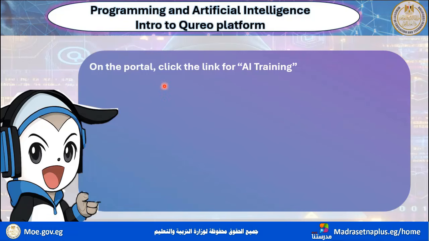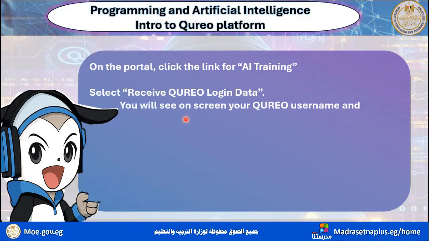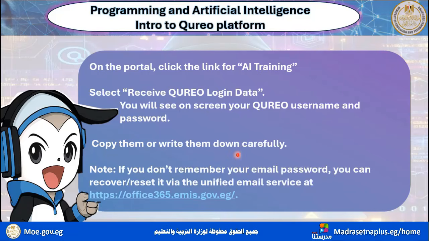On the portal, click the link for AI training. Select Receive Qureo login data. You will see on screen your Qureo username and password. Copy them or write them down carefully. And one note for you, if you don't remember your email password, you can recover it or reset it via the unified email service at, of course, Office 365 EMS gov.eg.